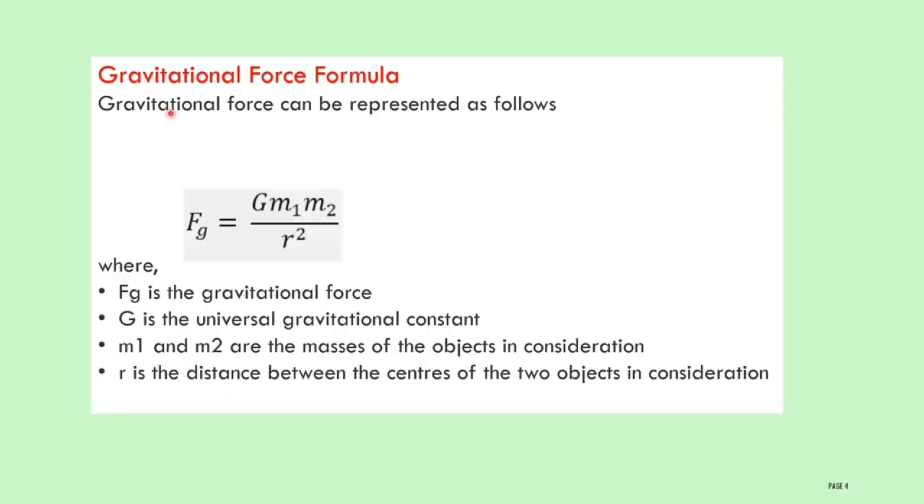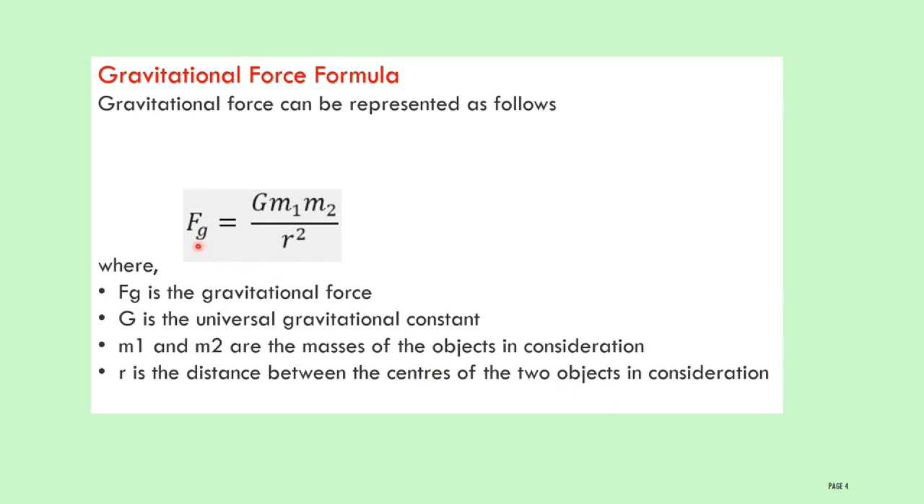Gravitational force formula. Gravitational force can be represented as follows. Fg represents the gravitational force. It is equal to capital G m1 m2 divided by r square. Here capital G represents the universal gravitational constant. m1 and m2 are the masses of the objects in consideration. Then r is the distance between the centers of the two objects in consideration.